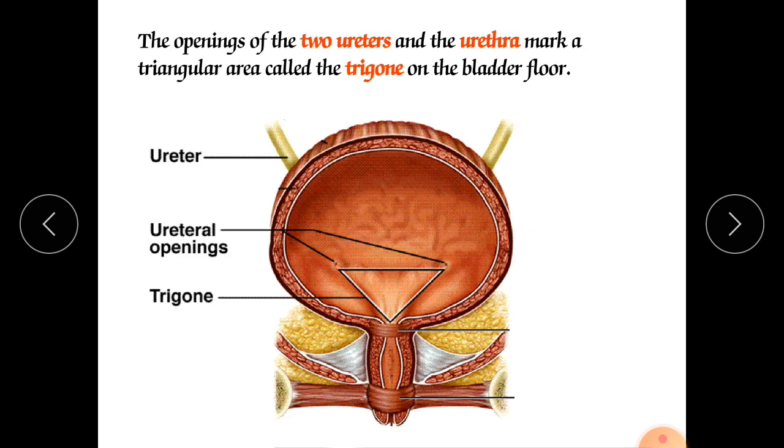The openings of the two ureters and the urethra mark a triangular area called the trigone. This is the trigone which is produced by the two ureters and the urethra.